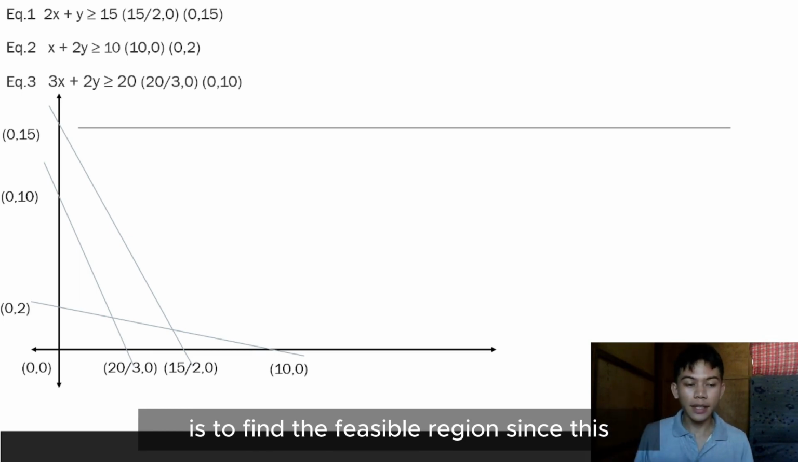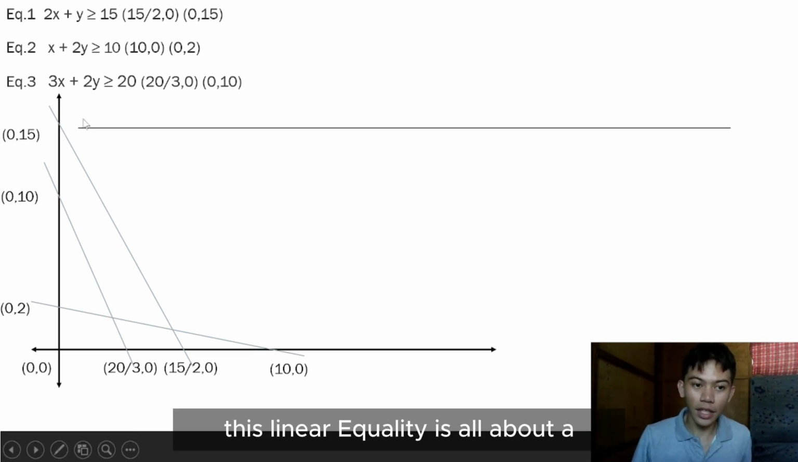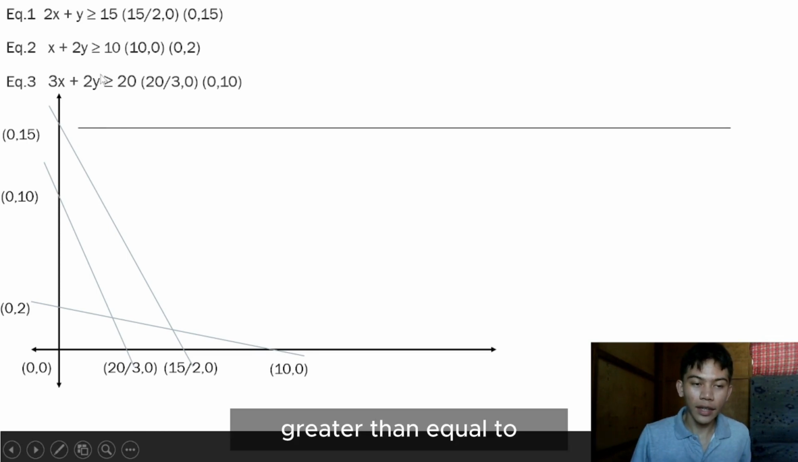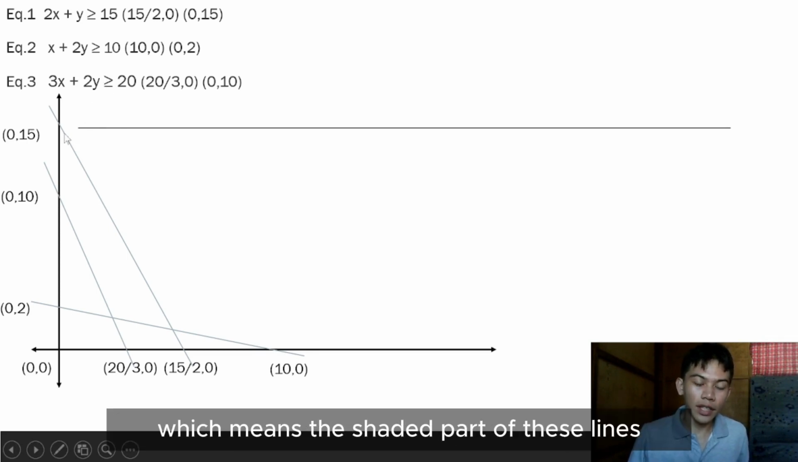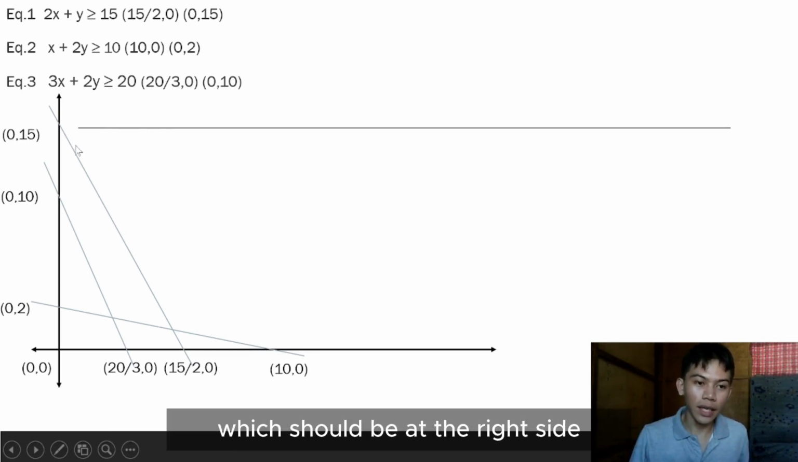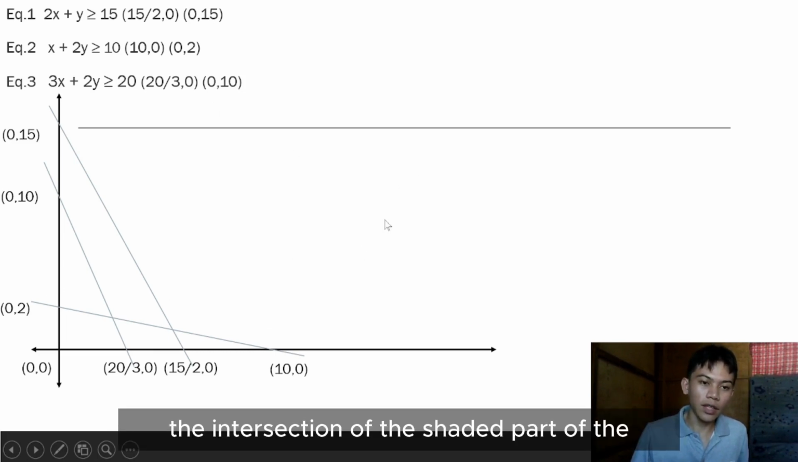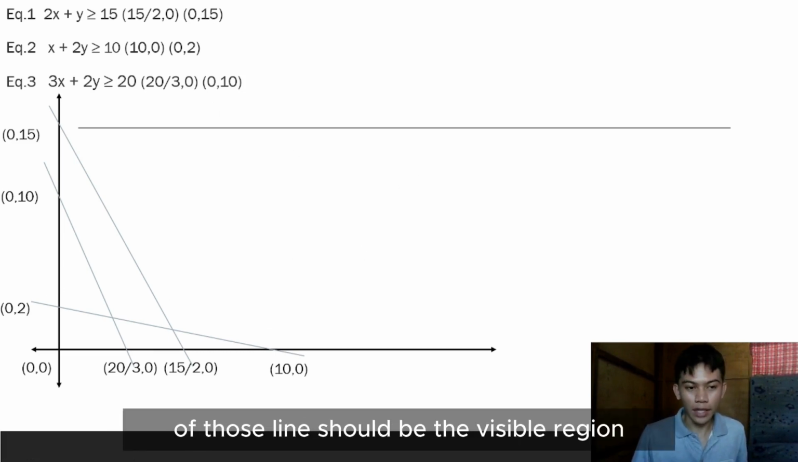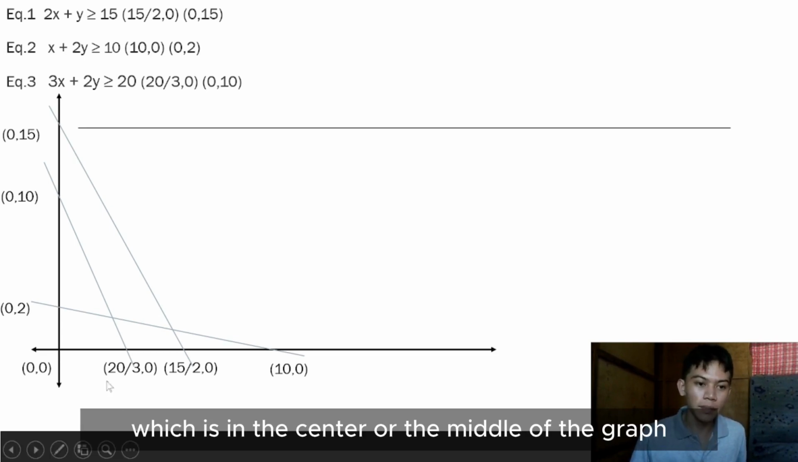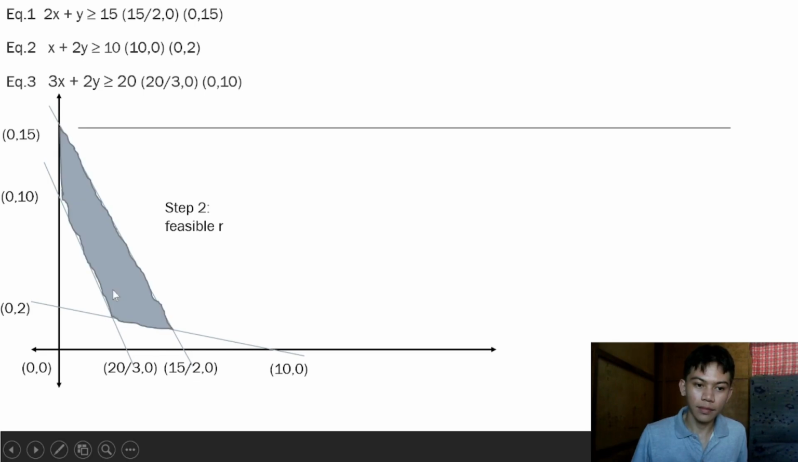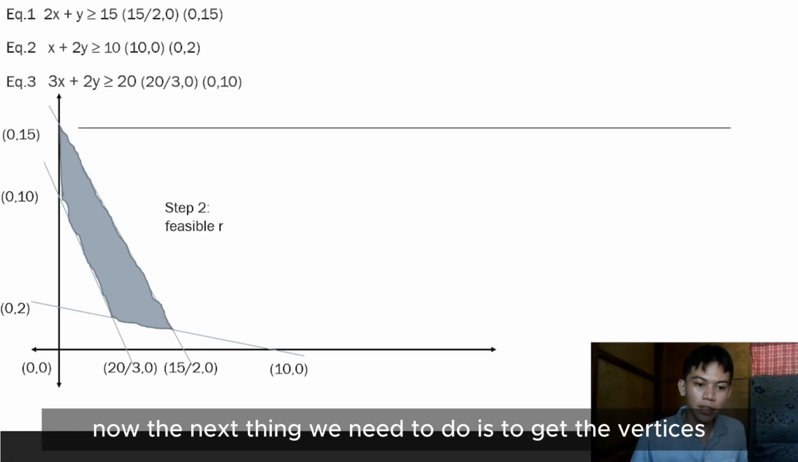Since this linear inequality is all about greater than or equal to, the shaded part of these lines should be at the right side, which is right here. And the shaded line is right here and right here. The intersection of the shaded parts of those lines should be the feasible region, which is in the center or the middle of the graph, right there. Now the next thing we need to do is to get the vertices.